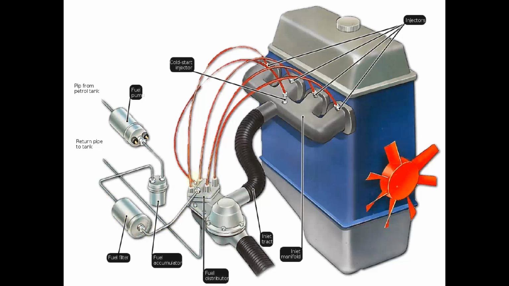So this distributor mechanism distributes fuel at high pressure to the different injectors that are mounted on the different manifolds. So these are the manifolds, the inlet manifold, and this is the pipe or the tract for taking air. So air comes through another area and it is given to the inlet manifold through a pipe, that is known as the inlet tract. So here the air and the fuel will be mixed together to form the air fuel mixture, and the air fuel mixture is then taken into the engine cylinder.